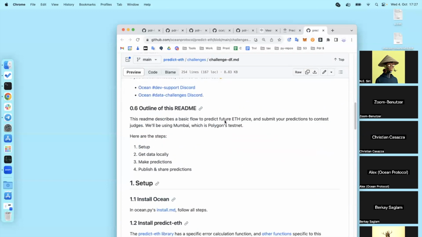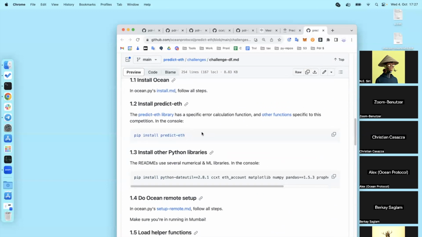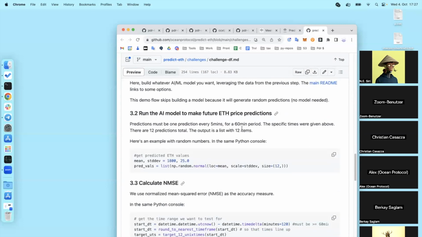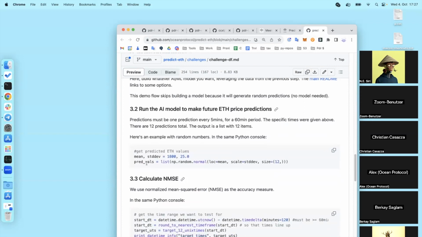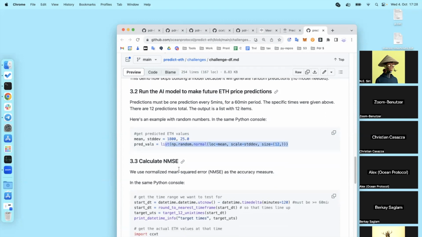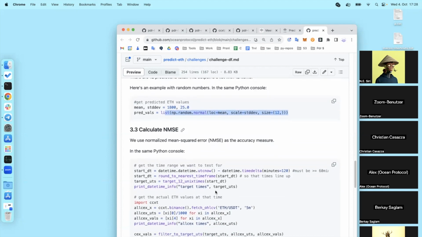The main thing is there's a small library to install to help you do what you're doing. But basically, at the end of the day, you have to come up with a list of 12 values, predicting the values. And you have to submit right before midnight on Wednesdays. Then on Thursday morning at 12, you have to predict the price of ETH at 12:05, at 12:10, 12:15, all the way up to 1 a.m. It's pretty straightforward to submit. In this case, you're doing it on Polygon's testnet, Mumbai.